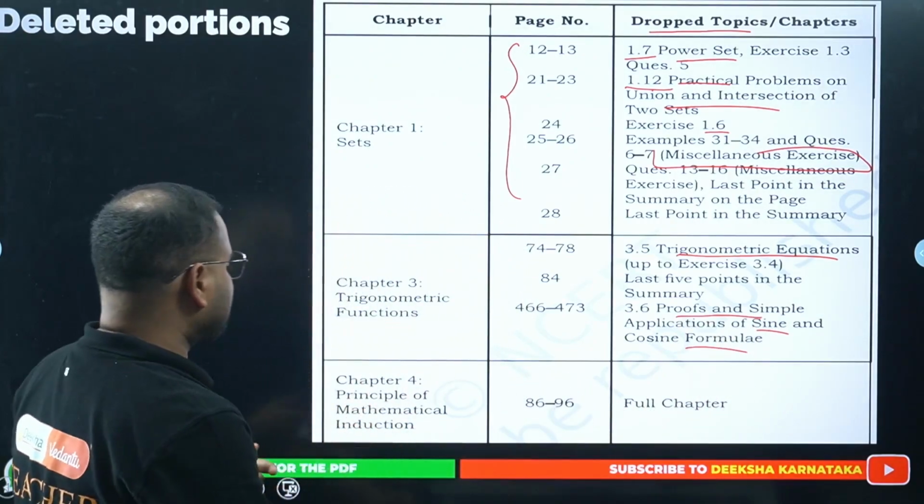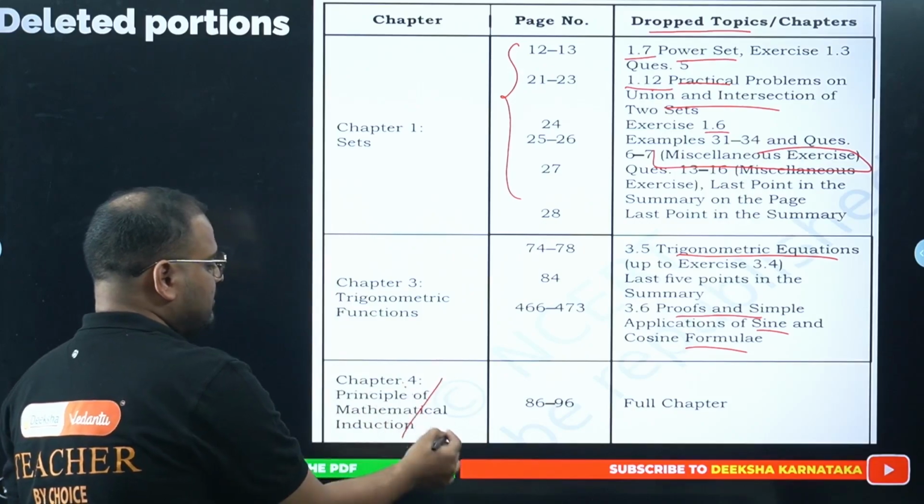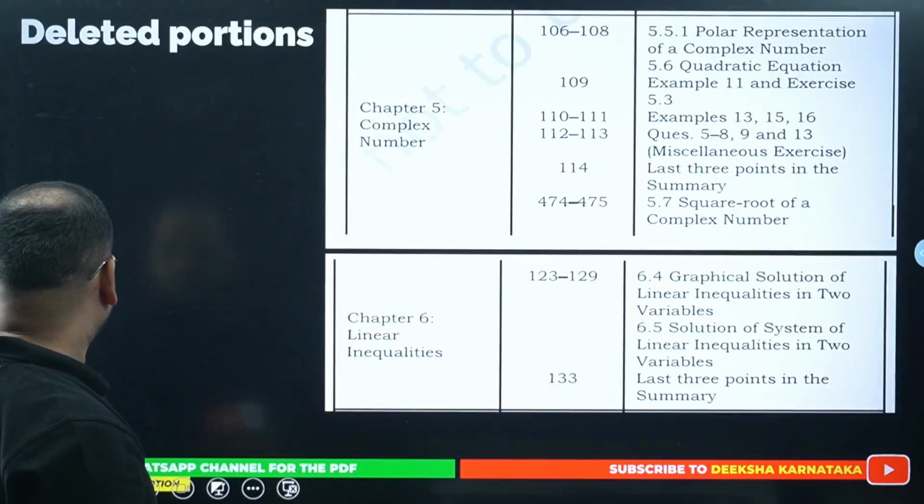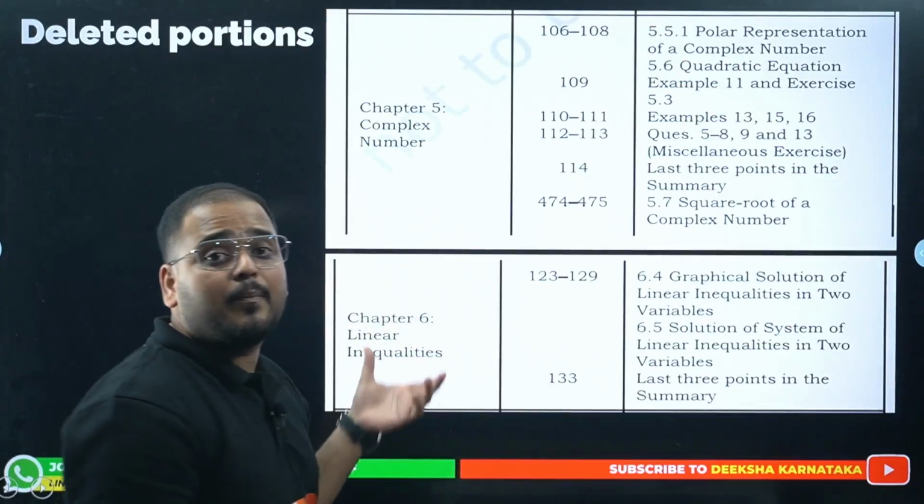This chapter, as I said, is fully cut off. Principle of mathematical induction, the whole chapter is removed. Moving on, complex numbers, these are all PU1 topics.